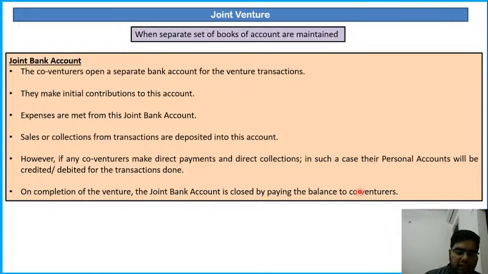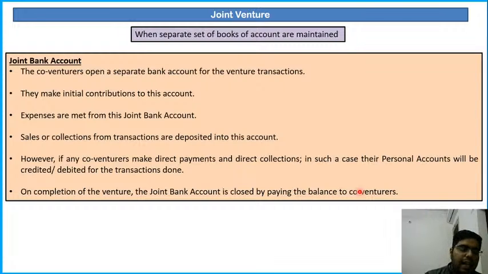Initial contribution, the entry will be joint bank account to co-venturer's capital account. Any payment made means it is reducing the balance of joint bank account, so joint bank account will be credited. If any collection is made or money is deposited to joint bank account, then it will be debited, because the money is being deposited and the value of joint bank account will increase.